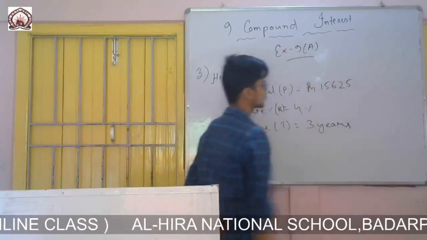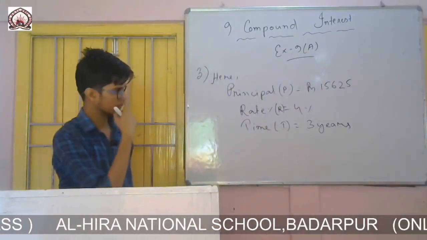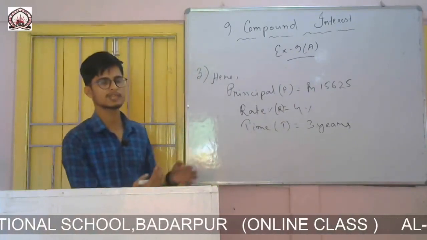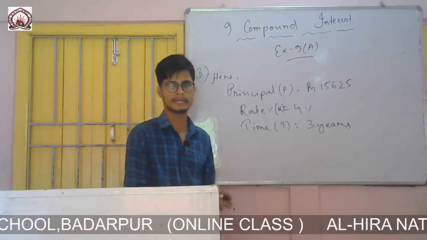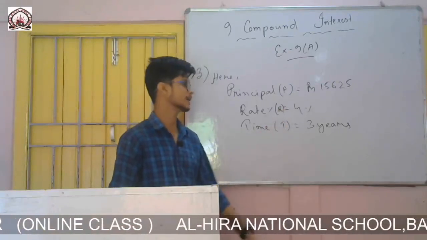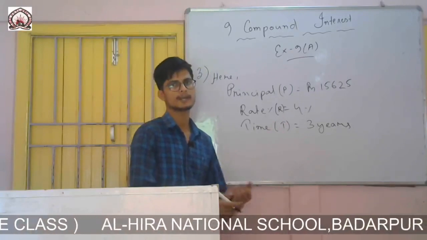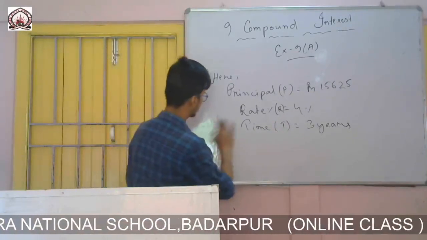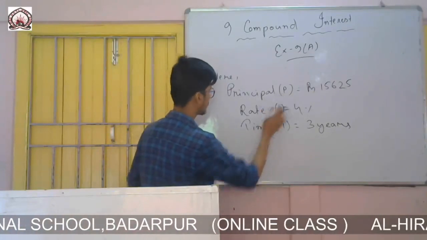Earlier it was given 2 years. That time we calculated only the amount for the second year, and then we calculated the interest. But in this case I have to calculate the amount for the third year, and then find out the compound interest. So this will be the principal for the first year.